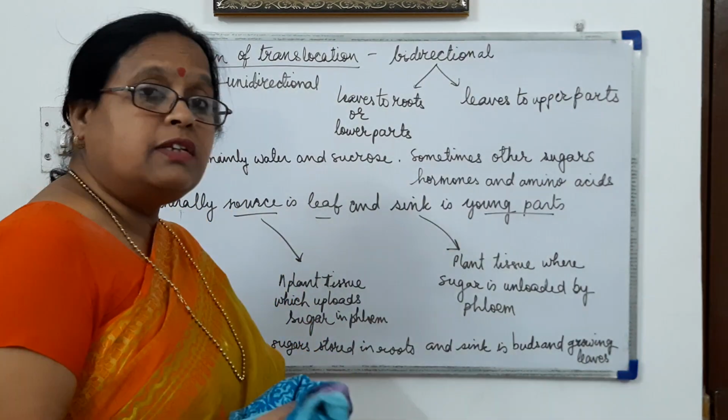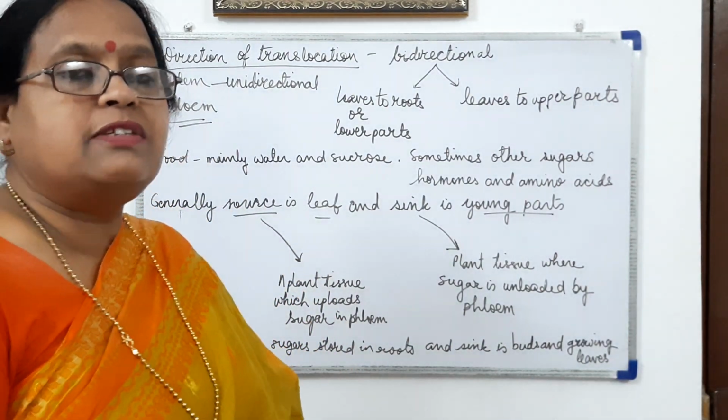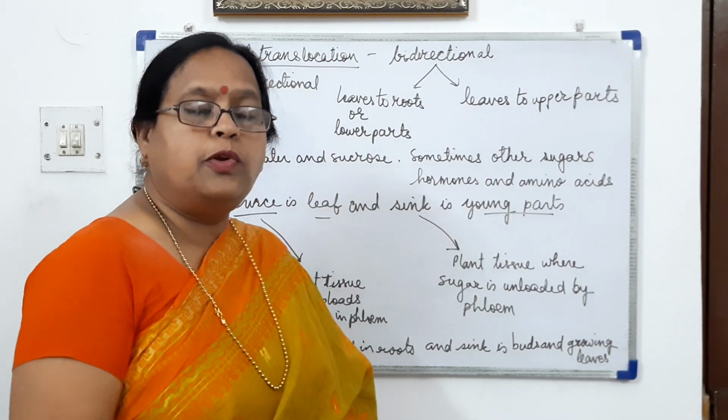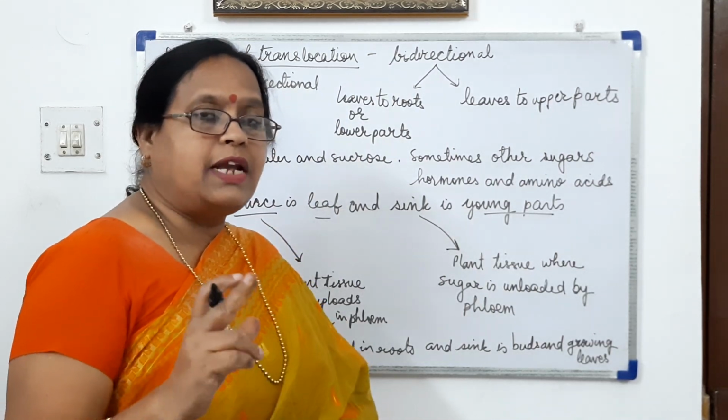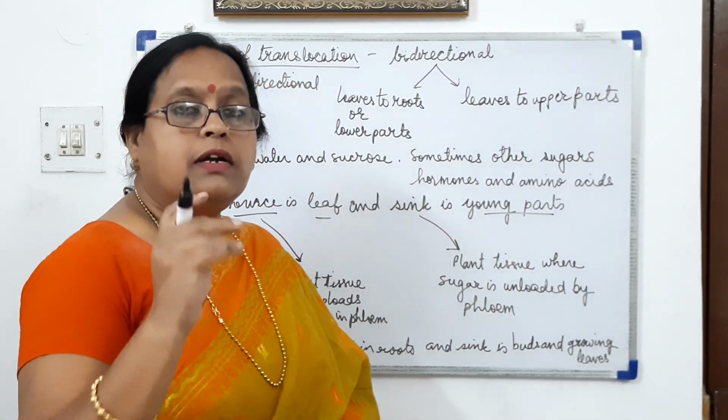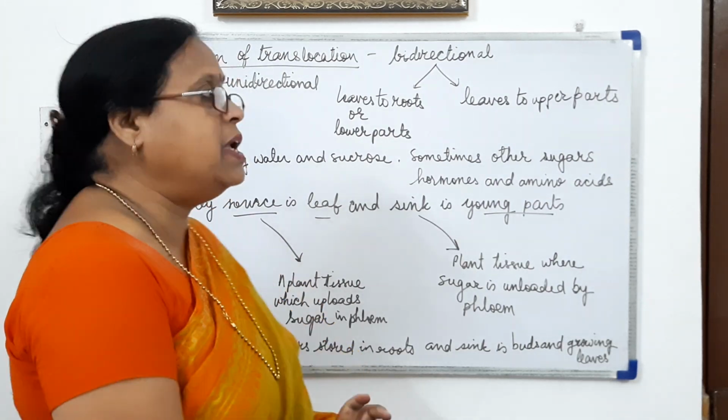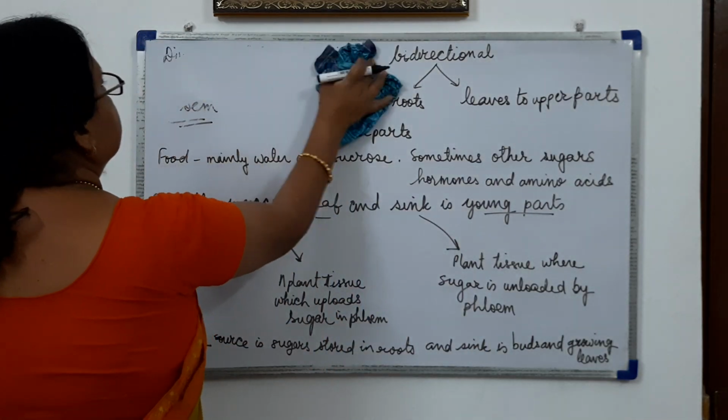To prove that the food is translocated through phloem, we have studied one experiment, that is the girdling or ringing experiment. Let us just repeat it.